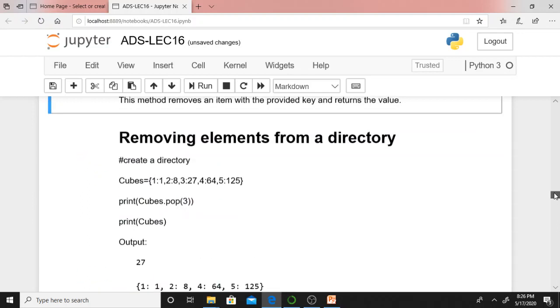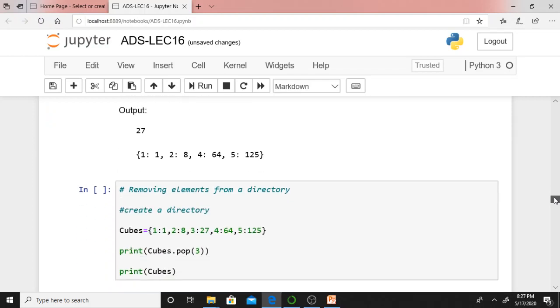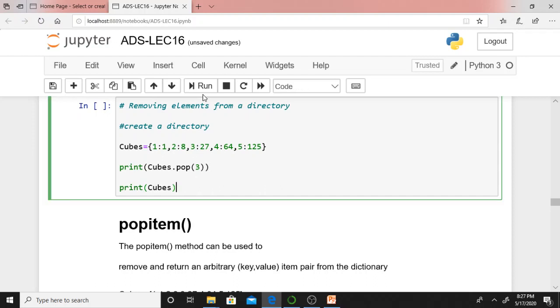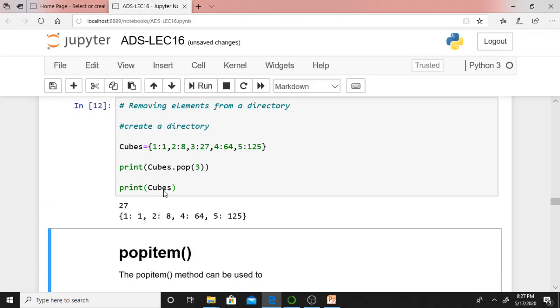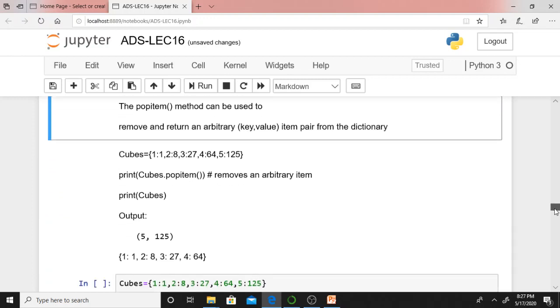How can I remove? Pop of 3 means 3 is the key, with value 27. That particular key value pair, 3 and 27, will be removed. After removing 3, I am displaying the remaining elements. Pop is a function through which, if you pass 3 as a key, that key value pair will be popped or removed from that particular dictionary.